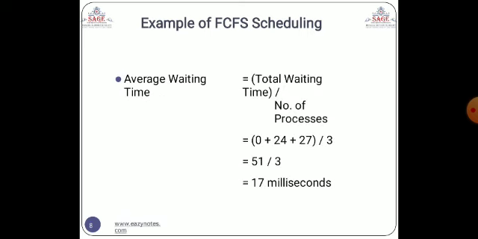Now we are going to calculate the average waiting time. We have a simple formula for the average: the sum of observations divided by the number of observations. So we have 0 plus 24 plus 27, and the number of observations is 3, so we divide by 3, and we get 17 milliseconds. So what is this 17 milliseconds? The 17 milliseconds is the average waiting time of the CPU. Okay,